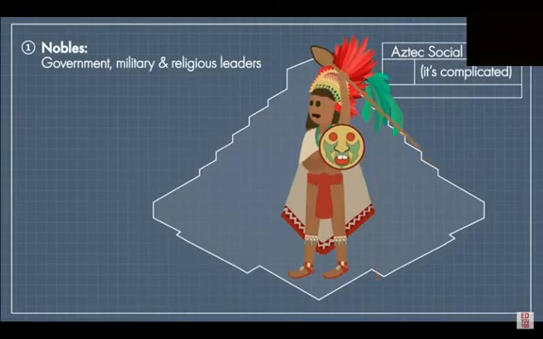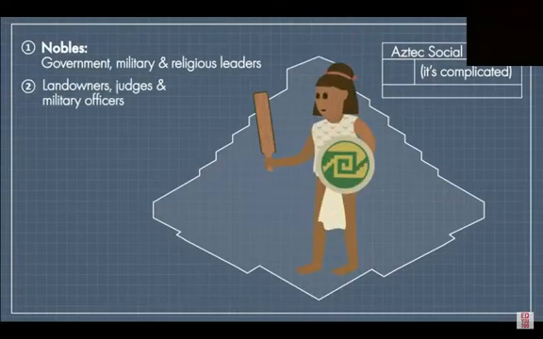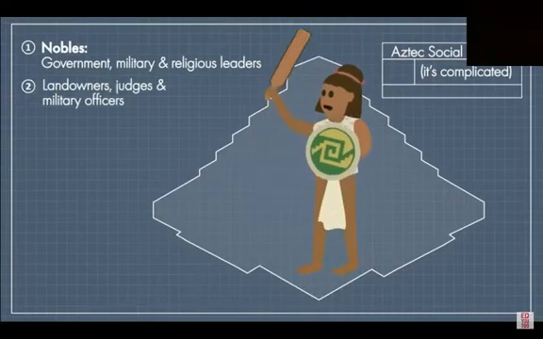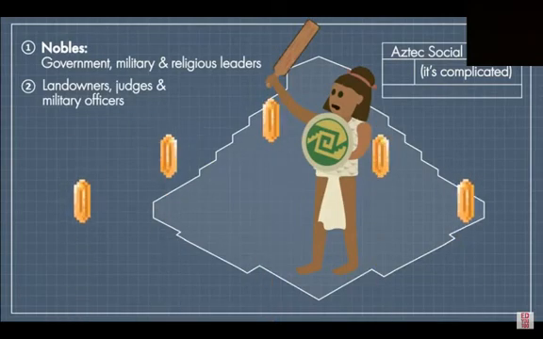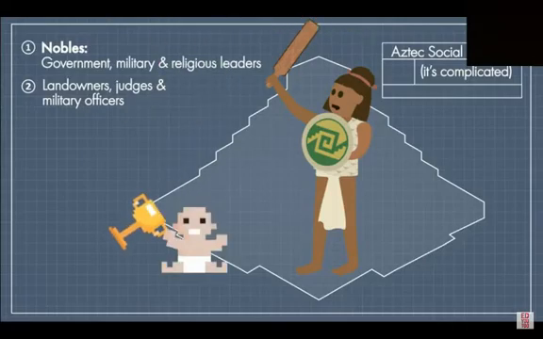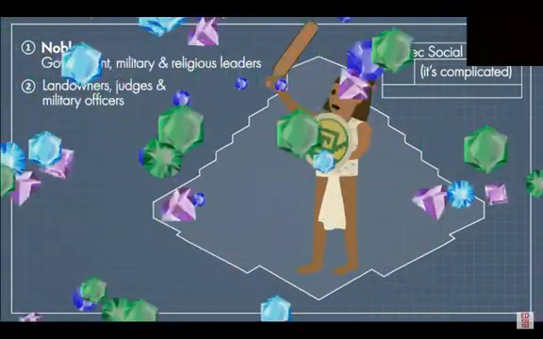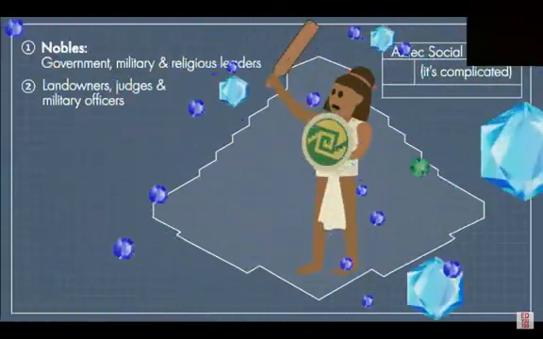The upper class, or nobles, were government, military, and religious leaders, and just below them were landowners, judges, and military officers. Nobles were entitled to receive goods, services, or labor from common people. Nobles and rulers would inherit their class from parents, and only they were allowed to wear jewelry and decorated capes.